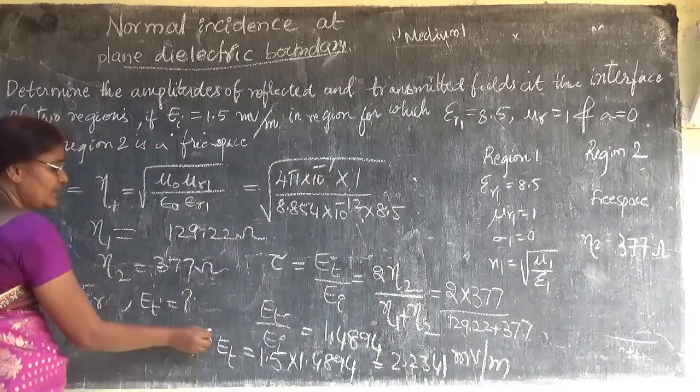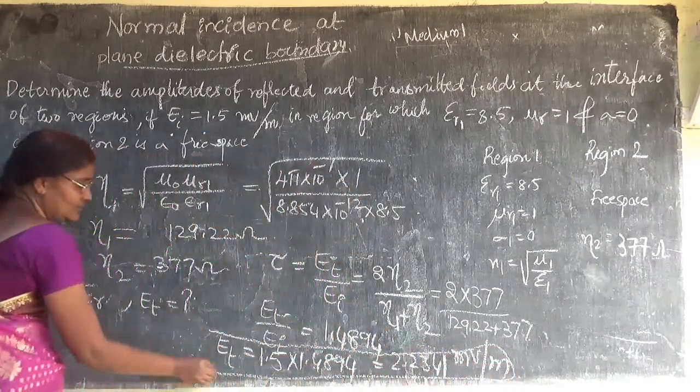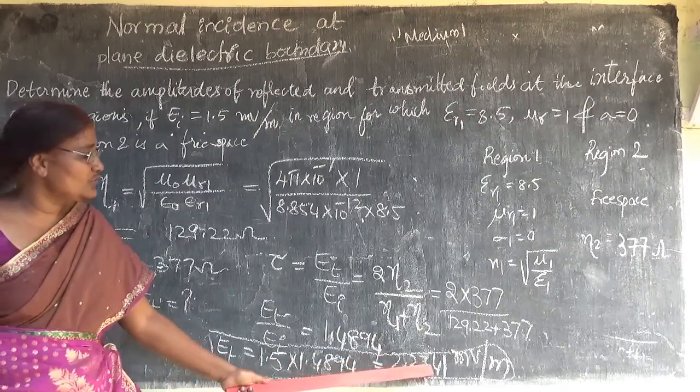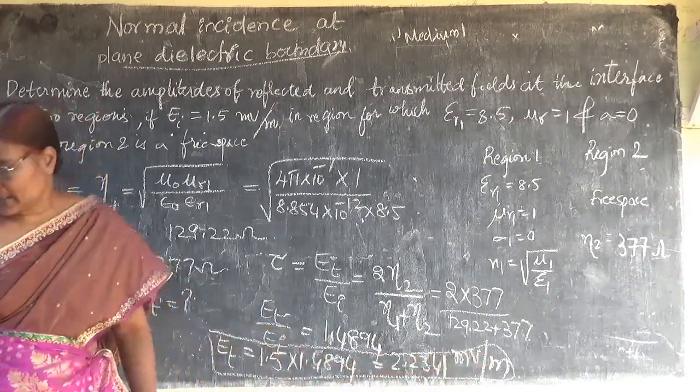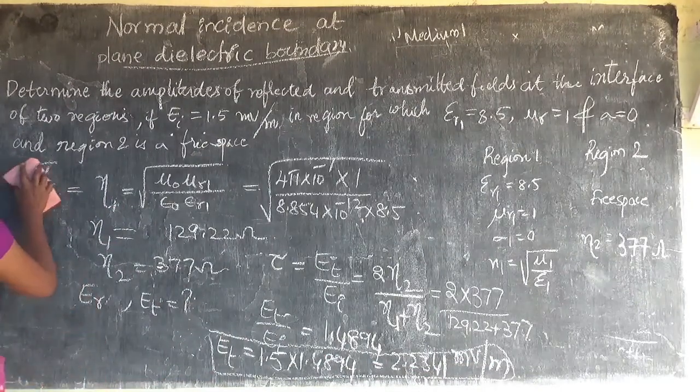This is the transmission field value. ET is equal to 2.2341 millivolt per meter. So we found ET.